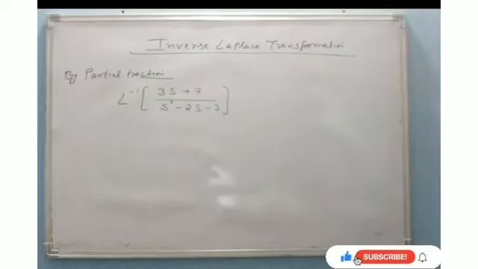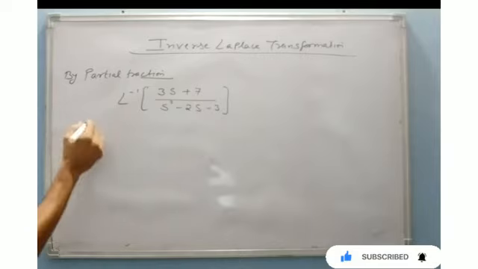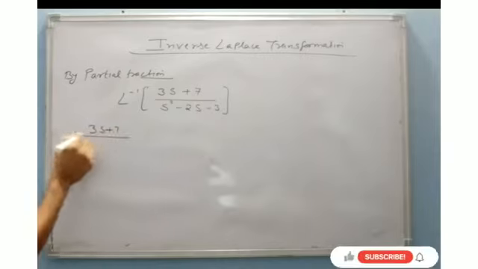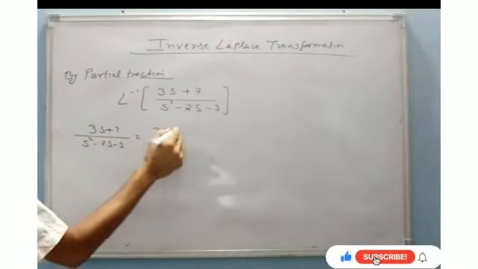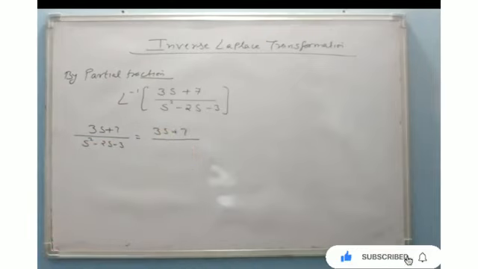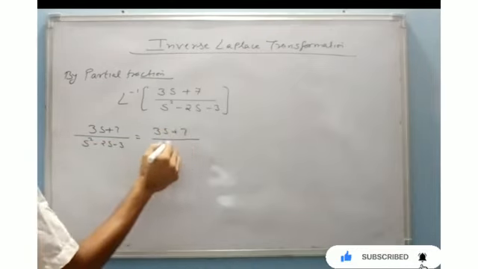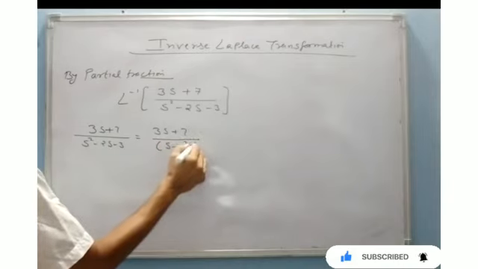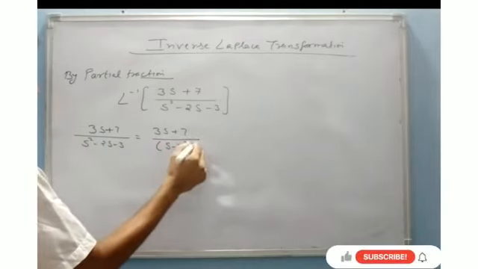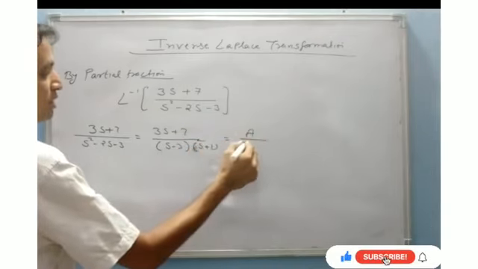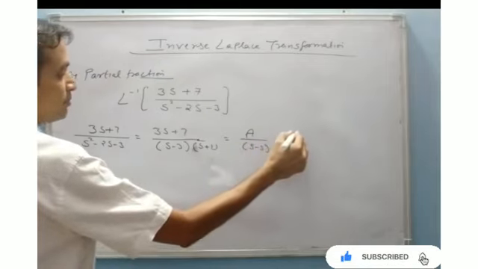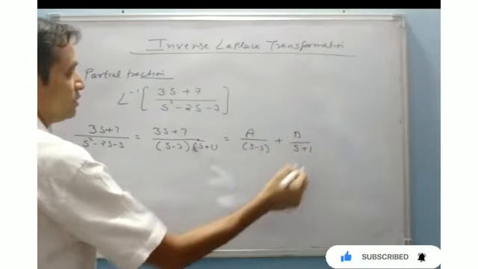Sometimes we use inverse Laplace by the partial fraction method, just like here. I can write 3s plus 7 upon s square minus 2s minus 3 as 3s plus 7 upon s minus 3 and s plus 1, which can further be written as A upon s minus 3 plus B upon s plus 1.